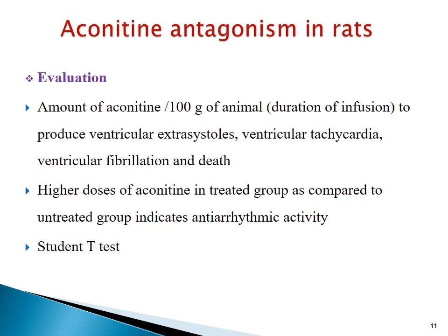Antiarrhythmic effect of test compound is measured by the amount of aconitine per 100 gram of animal to produce ventricular extrasystoles, ventricular tachycardia, ventricular fibrillation, and finally death of the animal. Higher doses of aconitine in treated group as compared to untreated group indicates antiarrhythmic activity. Statistically, the comparison of test and standard groups is done by using student t-test.